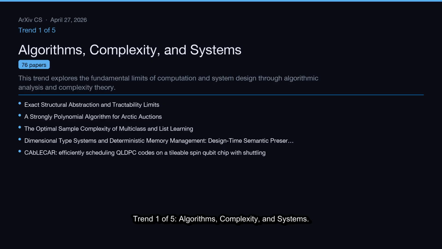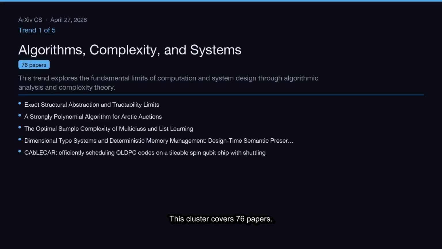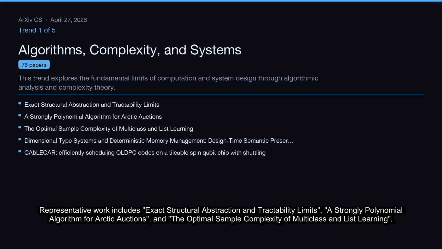Trend 1 of 5, Algorithms, Complexity, and Systems. This trend explores the fundamental limits of computation and system design through algorithmic analysis and complexity theory. This cluster covers 76 papers. Representative work includes exact structural abstraction and tractability limits, a strongly polynomial algorithm for Arctic auctions, and the optimal sample complexity of multi-class and list learning.